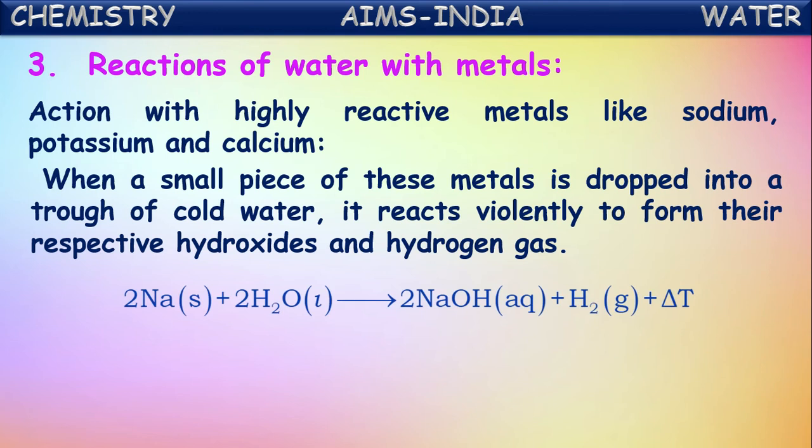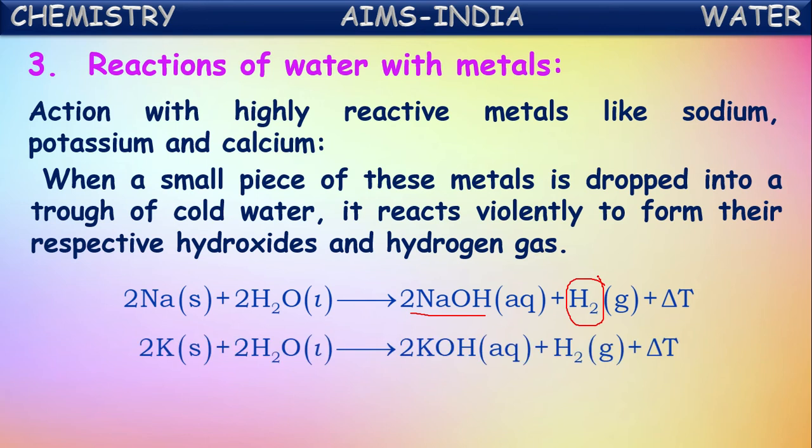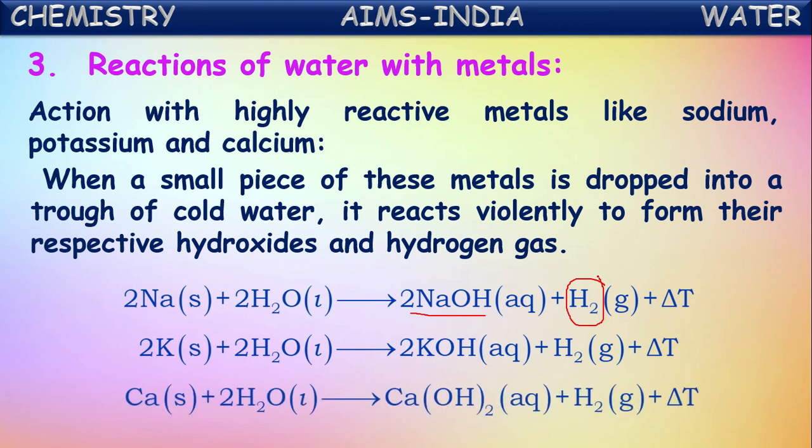See the reaction. When a small piece of sodium is dropped into cold water, immediately sodium burns and reacts vigorously with the water and forms sodium hydroxide, and hydrogen gas is liberated. In the same way, even a small piece of potassium dropped into water reacts vigorously and forms potassium hydroxide and liberates hydrogen gas. And calcium also, in a similar way, reacts with water and forms calcium hydroxide and hydrogen gas.